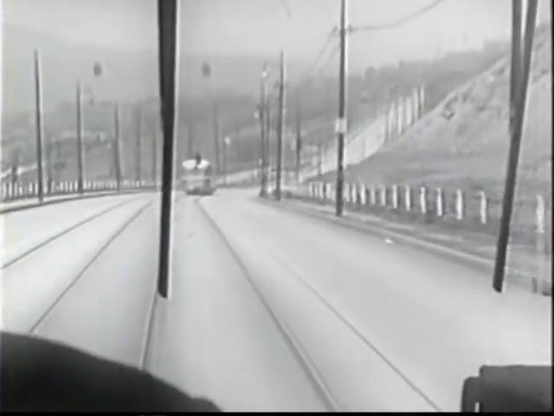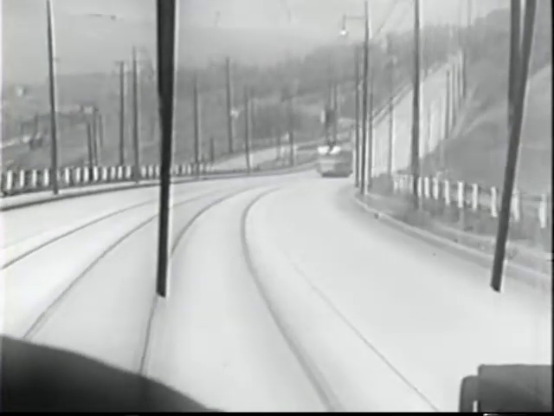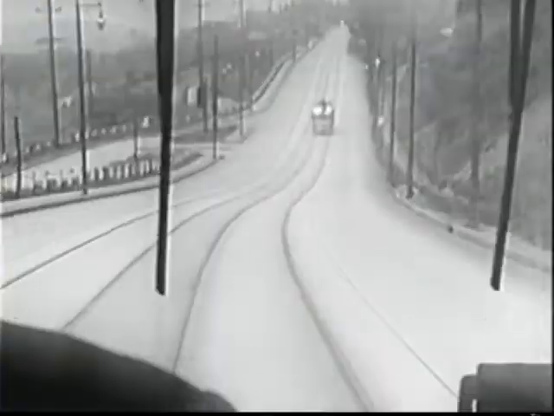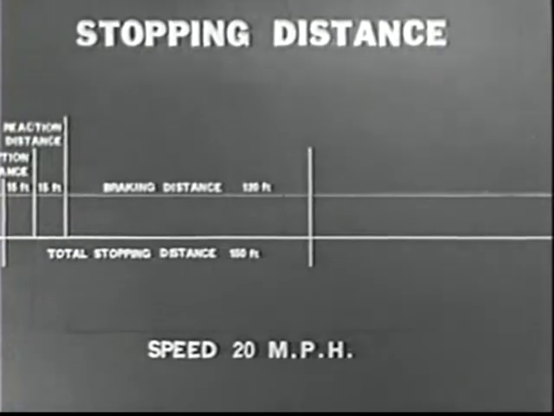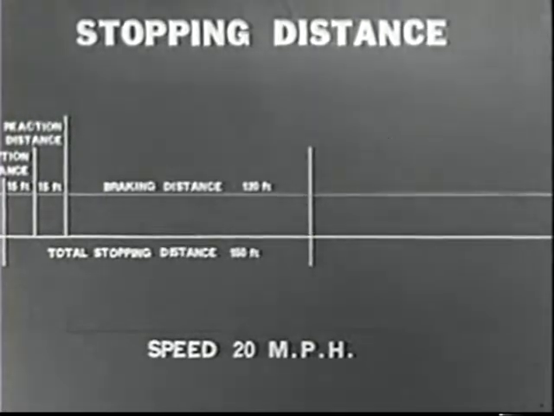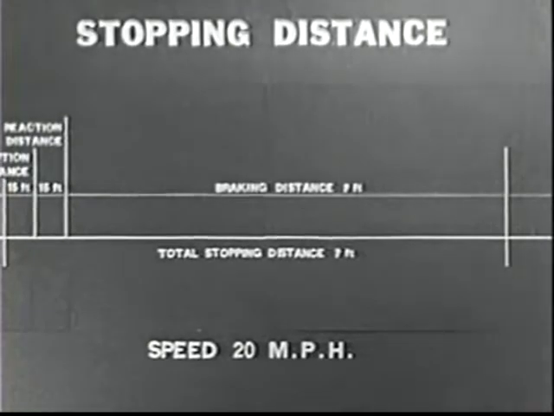Braking distance on down grades will be extended in proportion to the severity of the grade. Therefore, when following another car down grade, your following distance should be lengthened accordingly. A heavily loaded car requires more braking distance than a lightly loaded car, and consequently more following distance is required. Let's go back to the chart and see how these factors affect total stopping distance. Slippery rail conditions, down grades, or increased loads extend your braking distance and therefore require additional following distance.